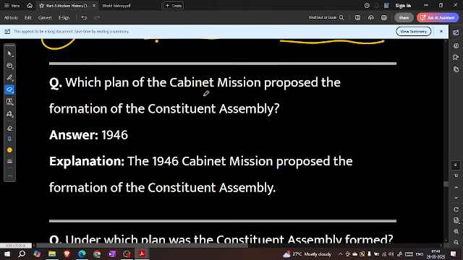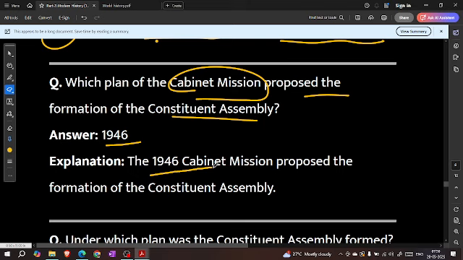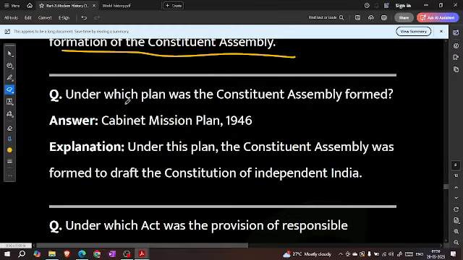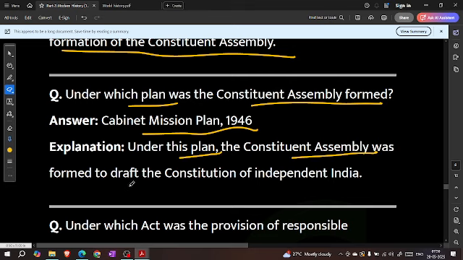Which plan of the Cabinet Mission proposed the formation of the Constituent Assembly? 1946. The 1946 Cabinet Mission proposed the formation of the Constituent Assembly. Under which plan was the Constituent Assembly formed? Cabinet Mission Plan 1946. Under this plan, the Constituent Assembly was formed to draft the Constitution of independent India.